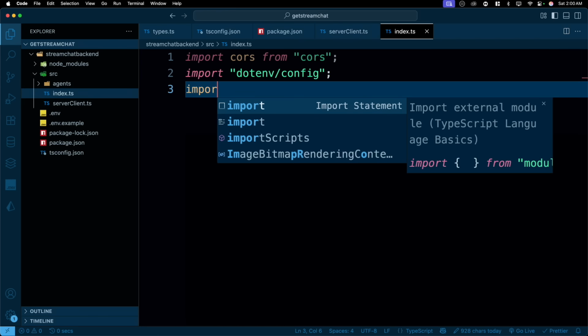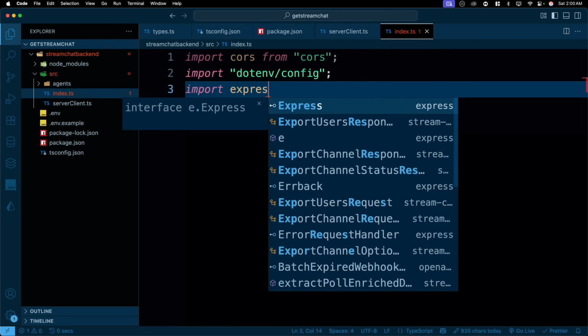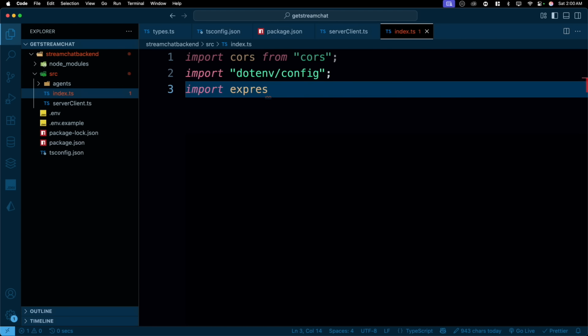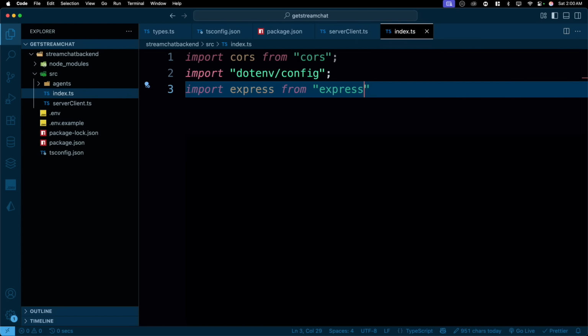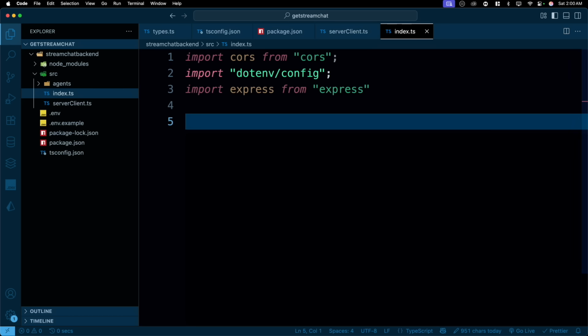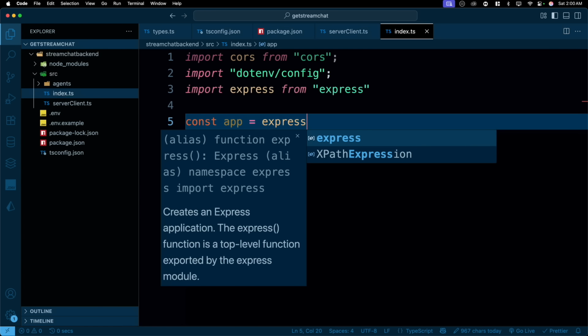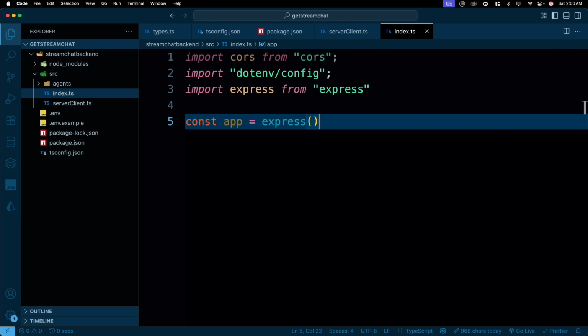We will need express as well. So let's go ahead and say express from express, looks good. And that's it. Let's create an app from express. So we'll just say const app will be created from express. There we go, standard syntax.